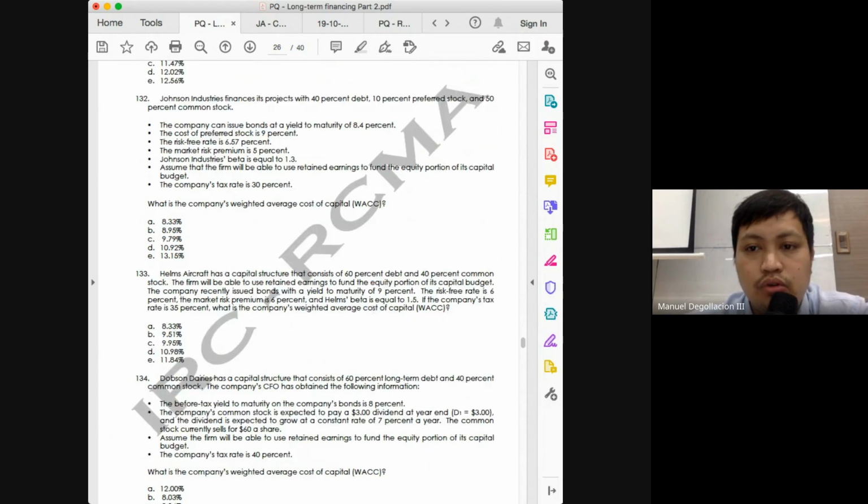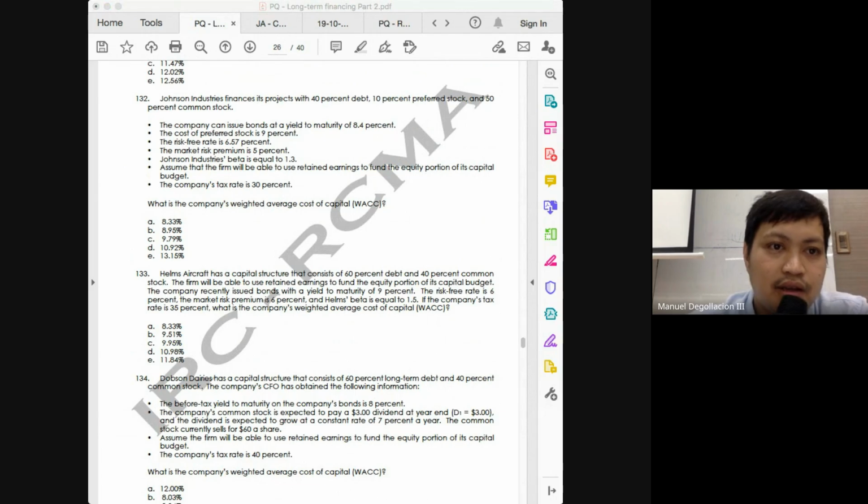Next, 132. Another practice problem. The company can issue bonds at a yield to maturity of 8.4%. This will serve as our cost of debt. Cost of preferred stock is already given at 9%. The risk-free rate is 6.57%. The market risk premium is 5%. Beta is 1.3. Assume that the firm will be able to use retained earnings to fund the equity portion of its capital budget. The company's tax rate is 30%.